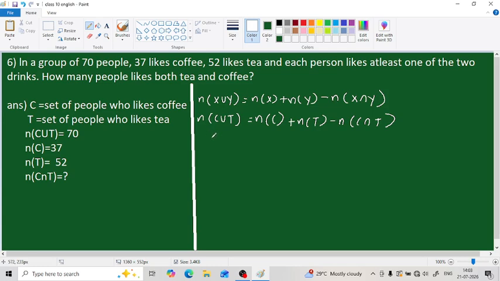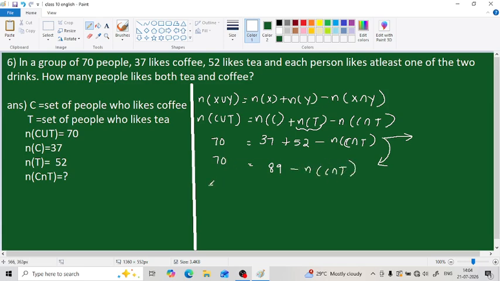So in place of N of C union T we can write 70, and in place of N of C we can write 37, plus N of T, which is 52, minus N of C intersection T, which we don't know. From this onwards there are two ways to solve, and we explained it in the previous video. So 70 equals 37 plus 52, which is 89, minus N of C intersection T.